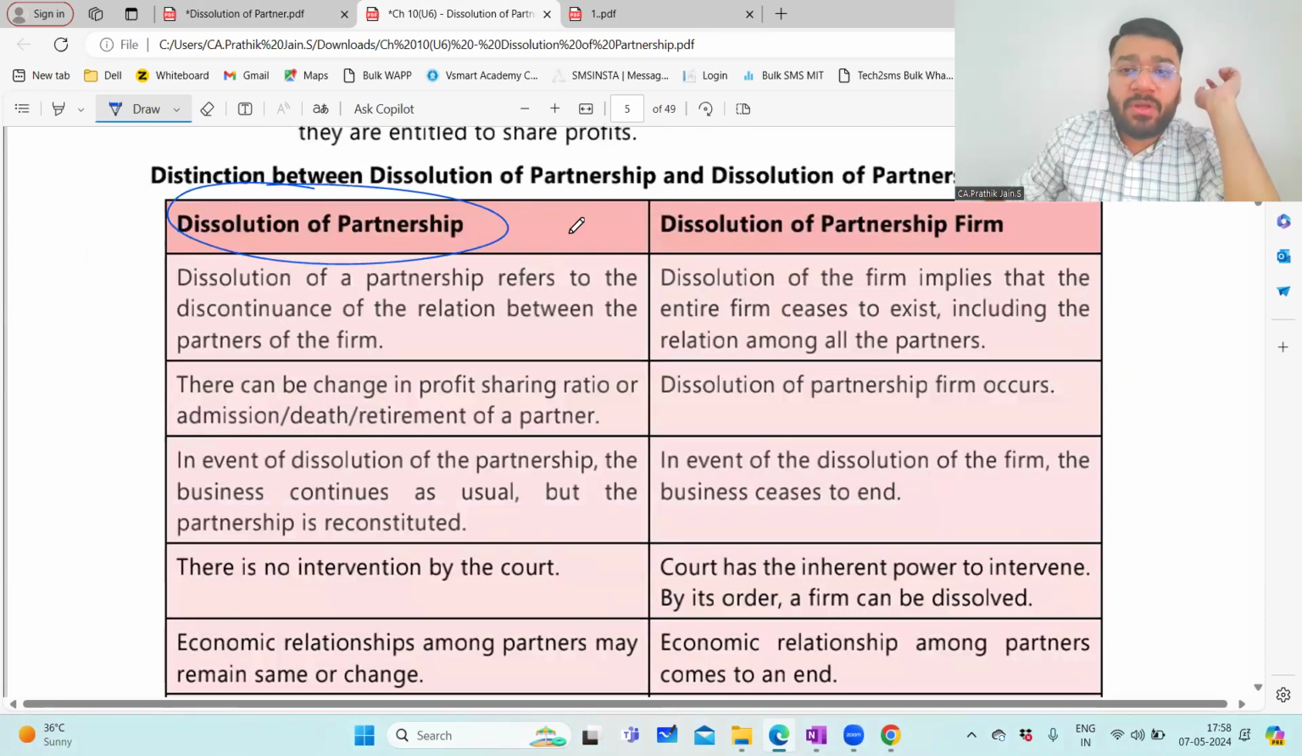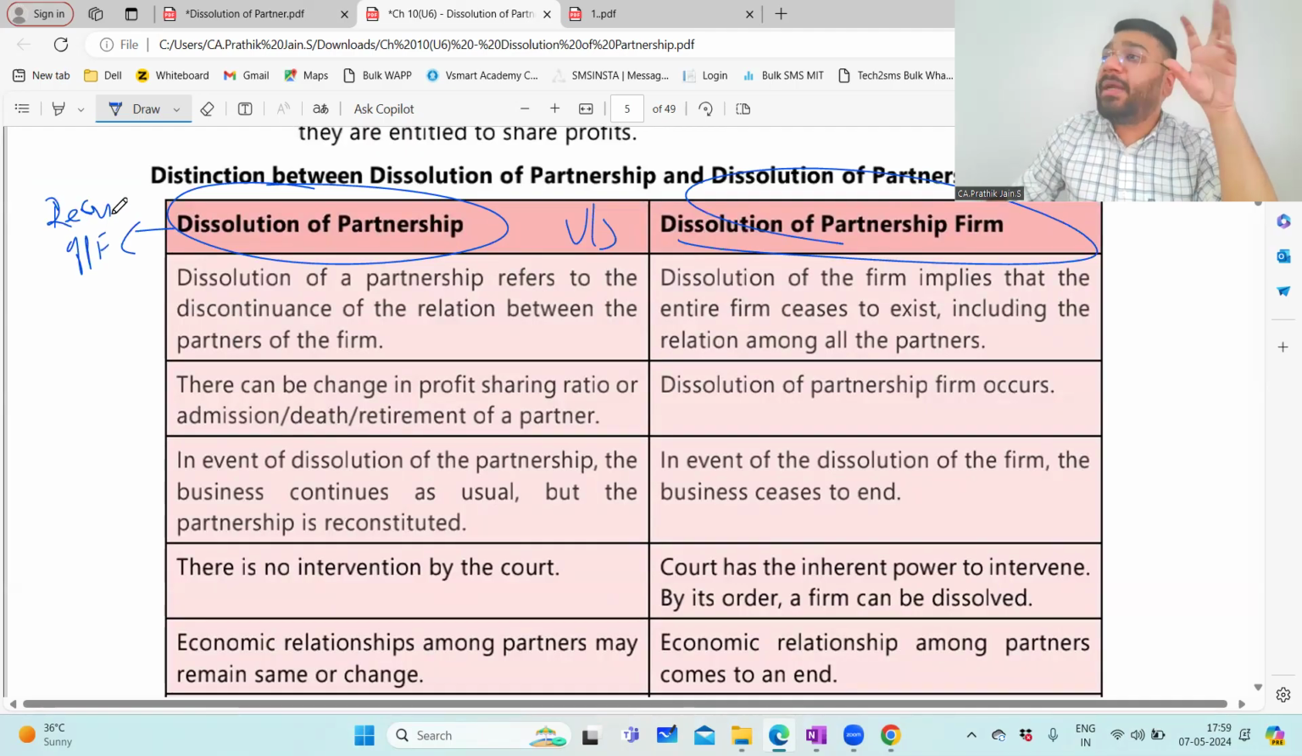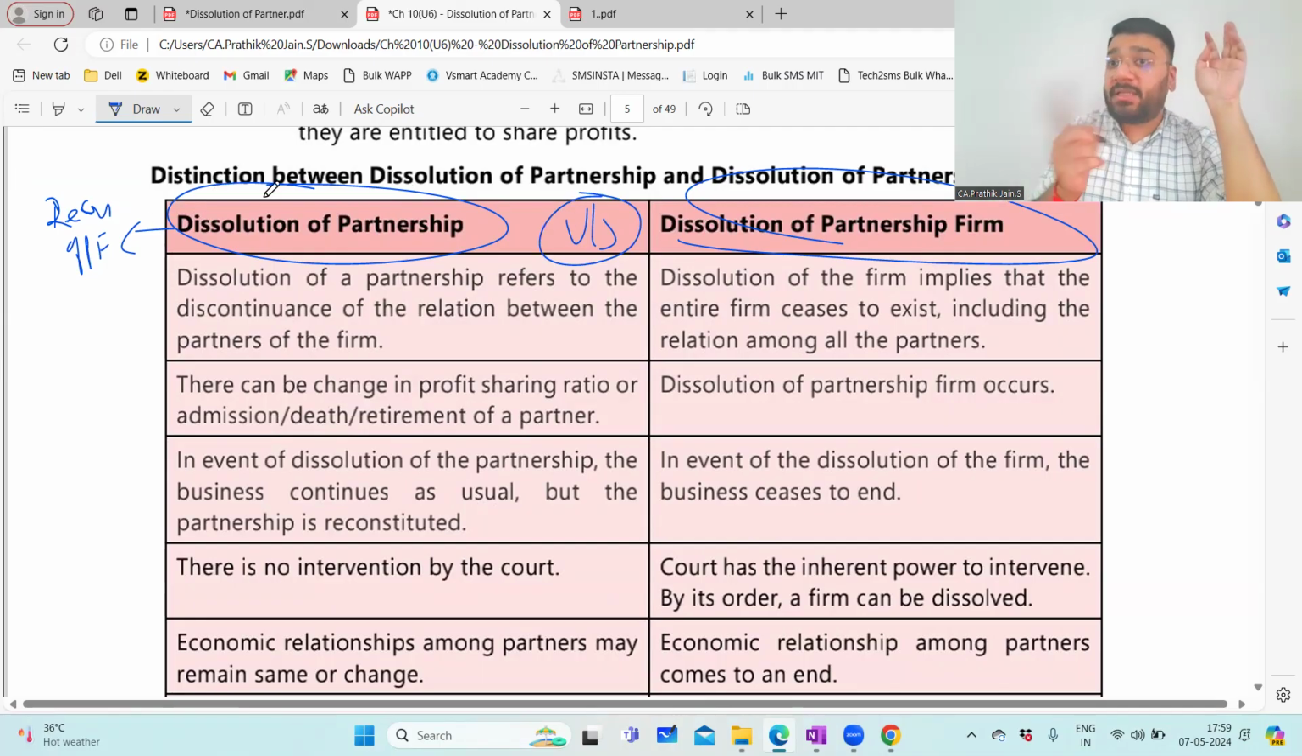Dissolution of partnership versus dissolution of partnership firm. Dissolution of partnership is also called reconstitution of partnership firm. So go through that. Now, why I'm telling you to go through all the theory without leaving a single word is because you might get a difference between question. You can get a 4-mark question: please write the difference between dissolution of partnership versus dissolution of partnership firm. So in each case, you should be in a position to write 4 points.